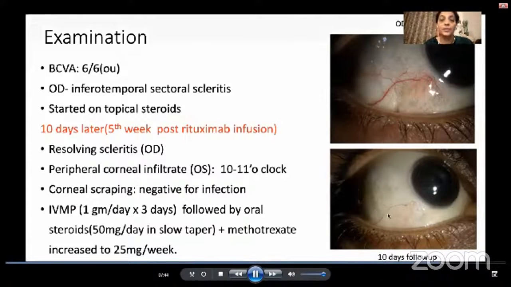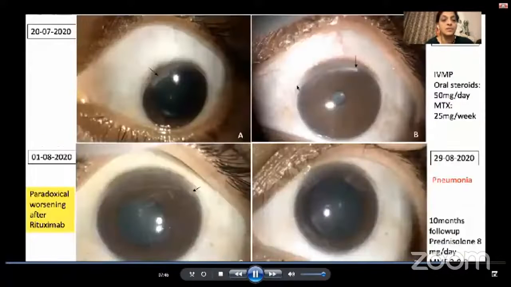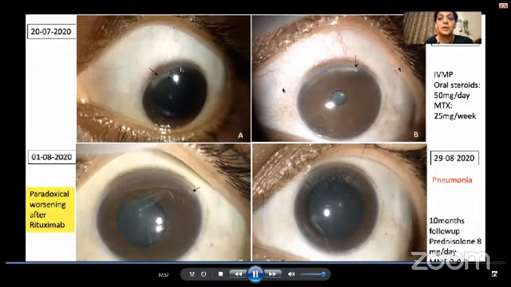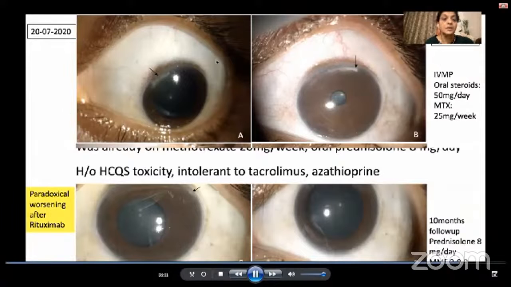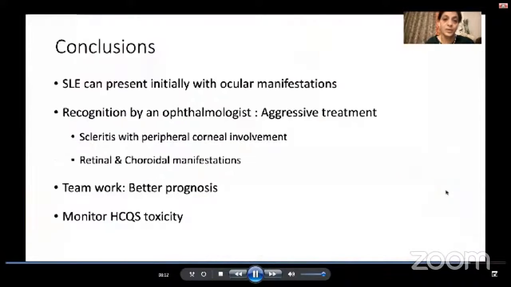Her scleritis improved in this eye, but 10 days later, she developed a peripheral corneal infiltrate in the left eye, which continued to progress rapidly with a leading edge. So this patient required immediate IV methylprednisolone followed by oral steroids. So this case highlights a paradoxical worsening which can occur after rituximab injections in these cases. This shows the excellent resolution with steroids.